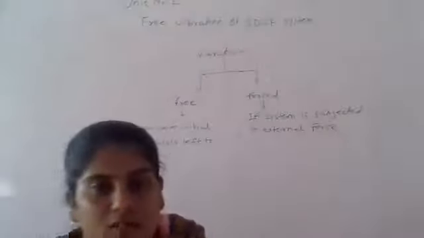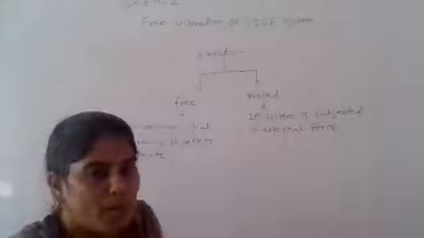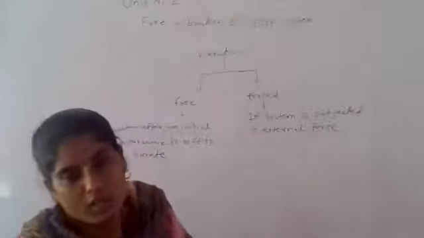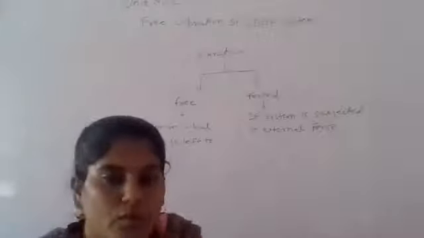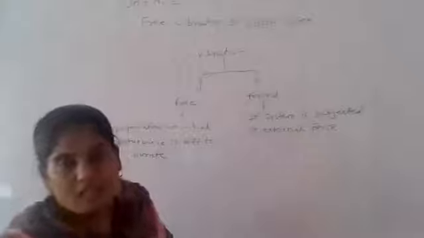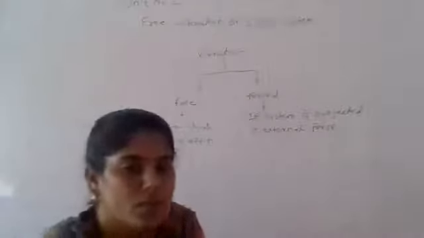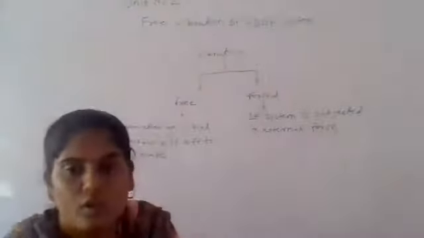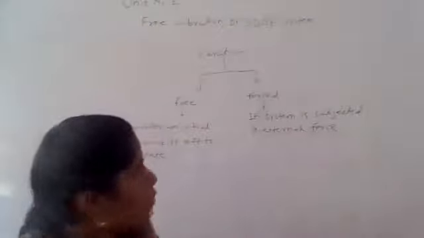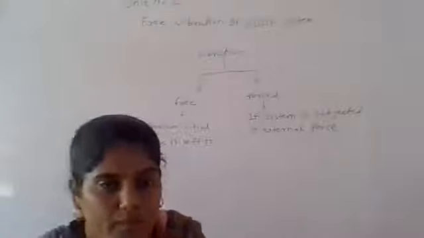Based on these derivations we will go for the problems, and the problems will be asked in your examinations for 10 marks. Sometimes it will be asked for 12 marks. So this chapter is very important, and these derivations are based on free, forced, damped and undamped. If you clear these four concepts, then you can go for the problem statement and the derivations.